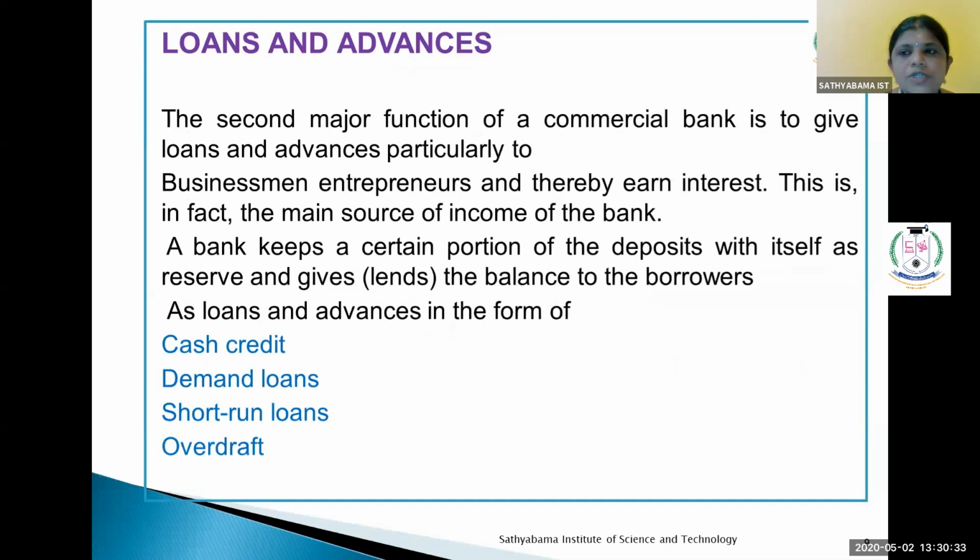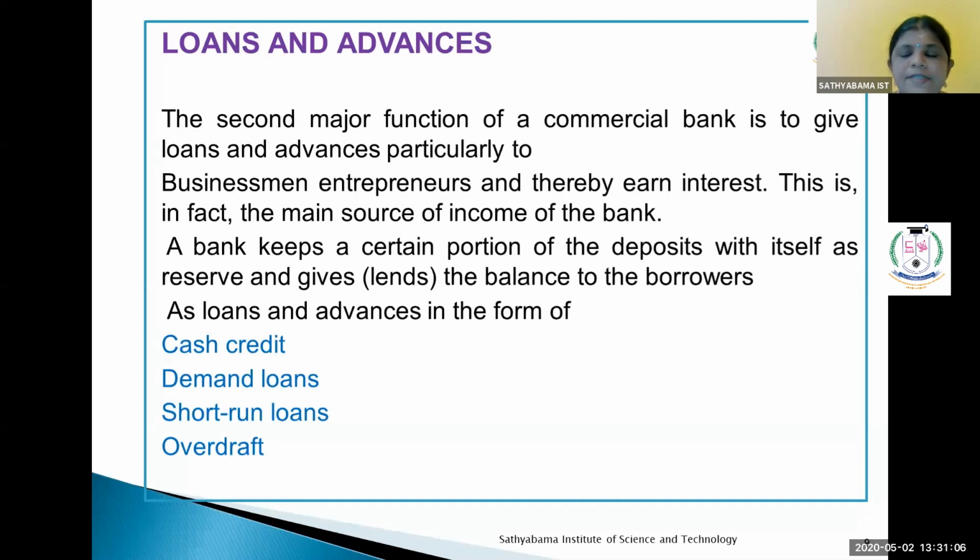Loans and advances. The next function is loans and advances. This is the major function of the commercial bank. The bank can give loans and advances to business people, and not only to business people, it can give loans to entrepreneurs also. What is the main aim of giving loans and advances? It is to benefit the entrepreneurs and businessmen, not only the bankers.